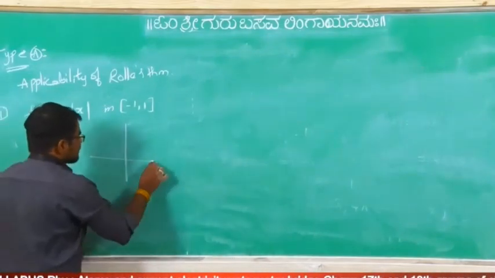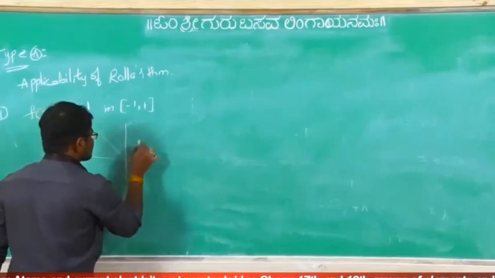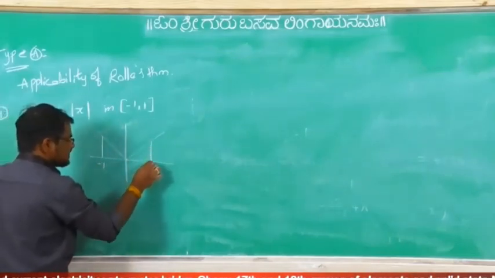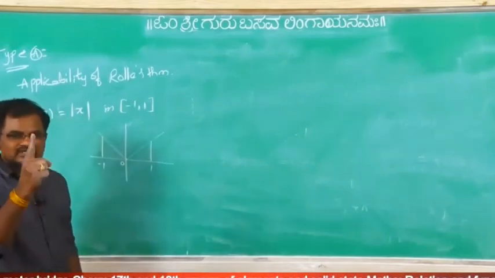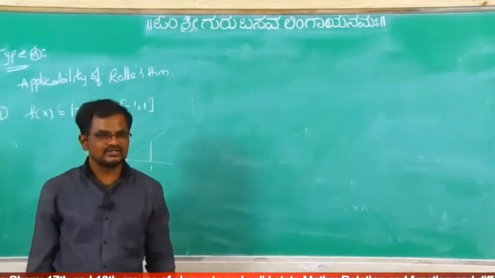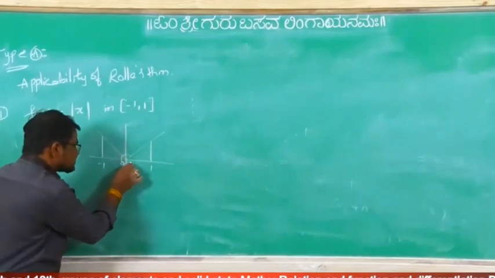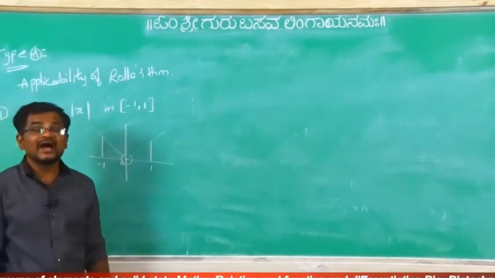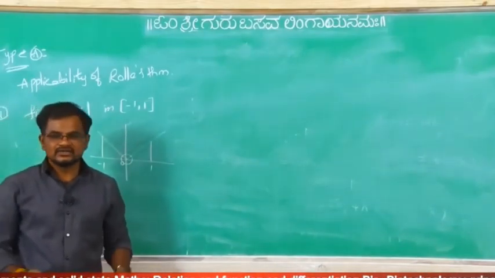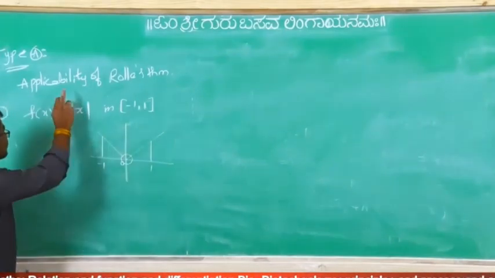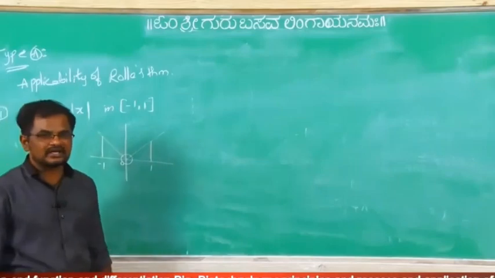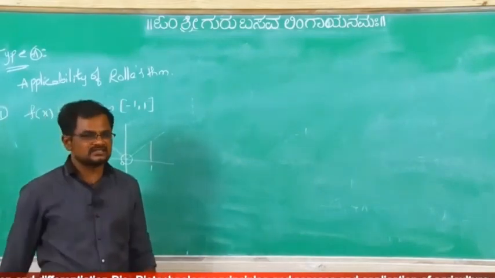this is mod x. Here minus 1 is there, here plus 1 is there, here 0 is there. It is continuous, so the first condition for Rolle's theorem is satisfied. But at 0, it is not differentiable. So it is not differentiable means Rolle's theorem is not applicable. So that's why it does not exist.